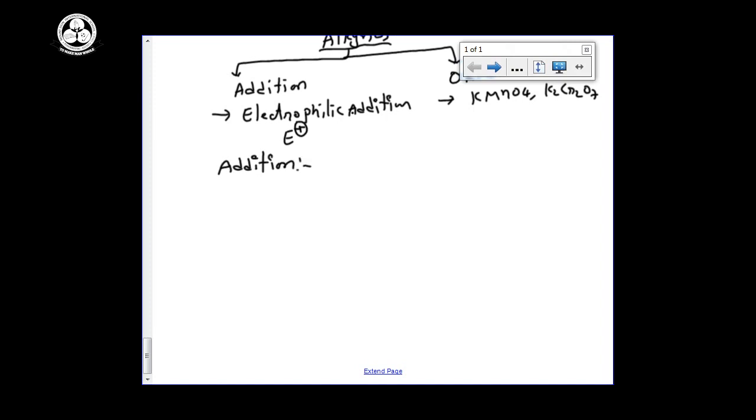First we are comparing. Alkenes can undergo addition, and alkynes also undergo addition. This is also electrophilic addition. The electrophile is represented as E plus, and this also can undergo E plus addition.